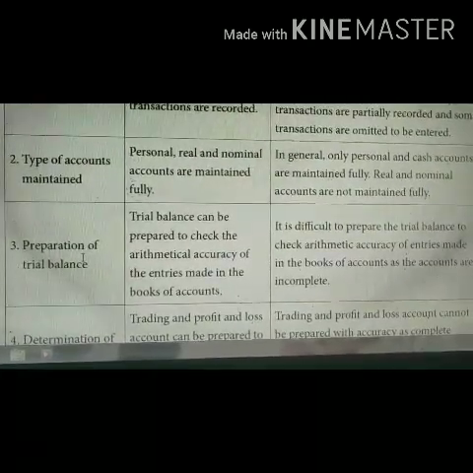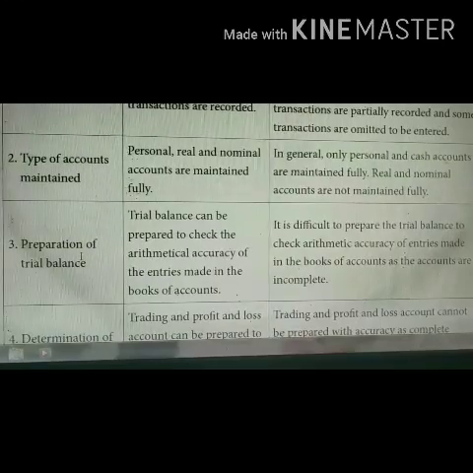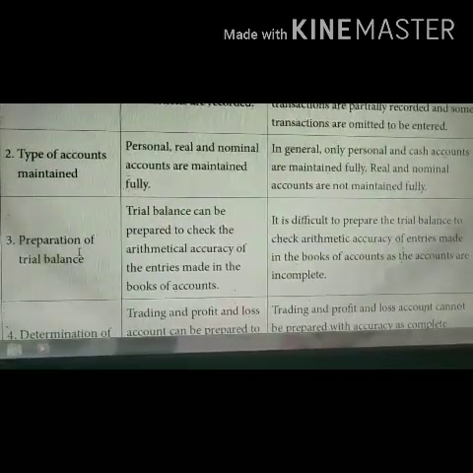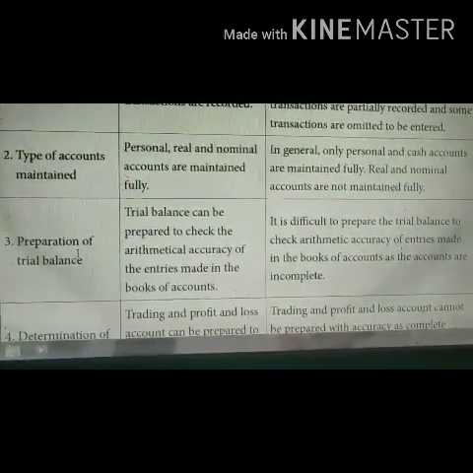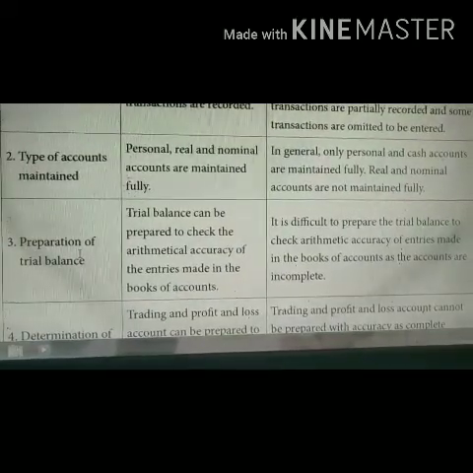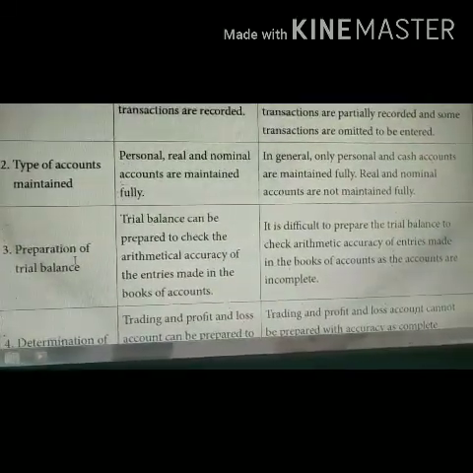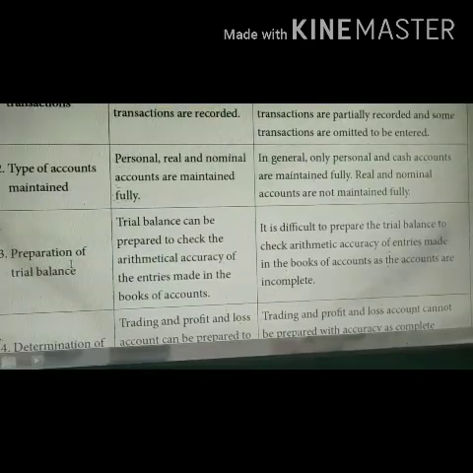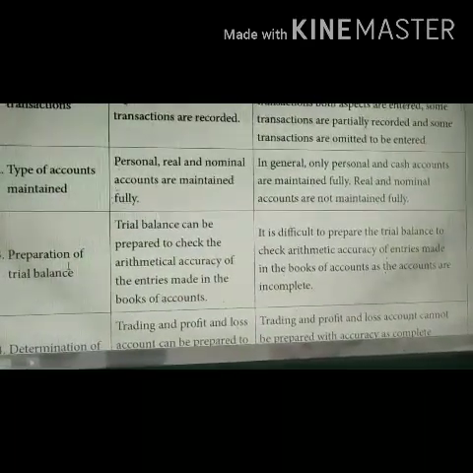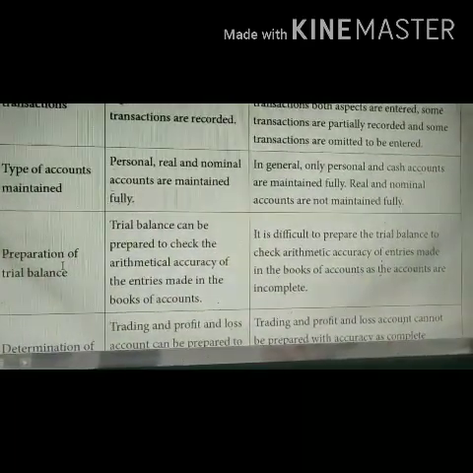Whereas in case of incomplete records, it is not easy for us to prepare a trial balance. It is very, very difficult to check the arithmetic accuracy of entries made, as the accounts are incomplete.